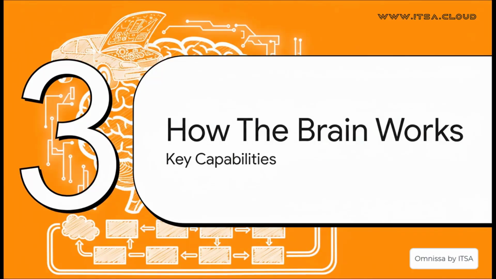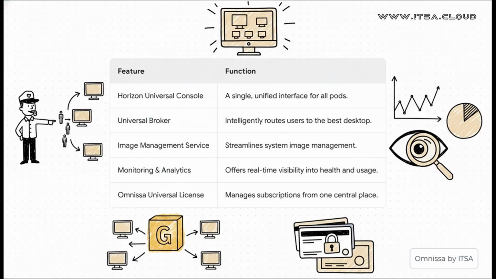Okay, so we're calling it a brain, but how does it actually work? Let's pop the hood for a minute and take a look at the key capabilities that make this whole thing tick. Here's how all the pieces fit together. You've got the Universal Console, which is your single pane of glass for everything. Then there's the Universal Broker. Think of it like a smart traffic cop that sends each user to the best possible desktop for them in that exact moment. The image management service is huge. You update one master golden image and it pushes that out everywhere. You add in some really deep monitoring and simplified licensing, and suddenly you have a complete, totally integrated system.